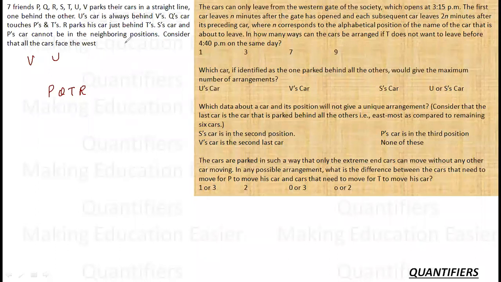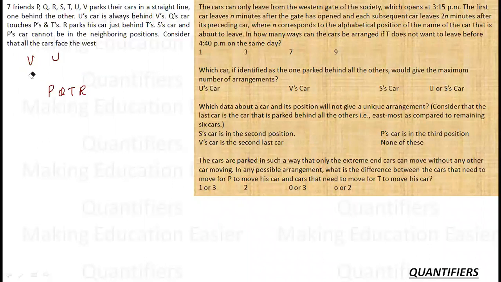S's car and P's car cannot be in the neighboring position. So S and P cannot be together. And then there is nothing else. And consider all the cars are facing the west. So they are in the straight line facing the west. So all the cars are facing this direction, right?